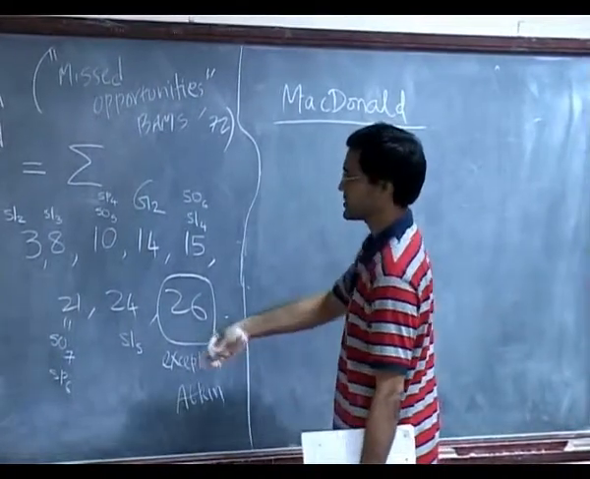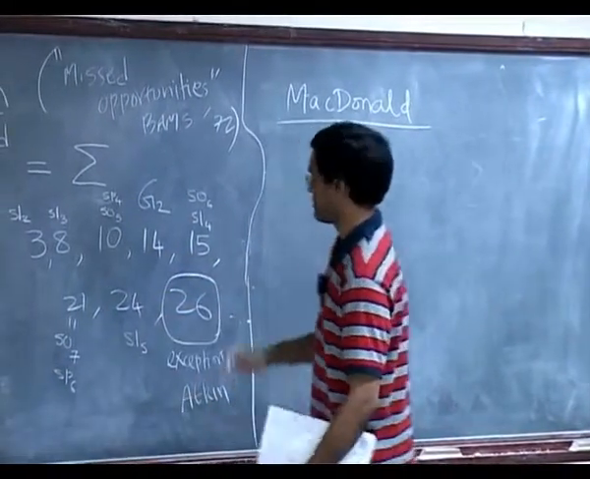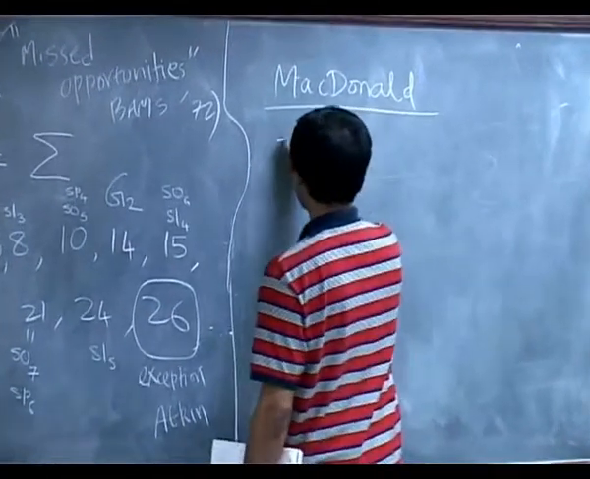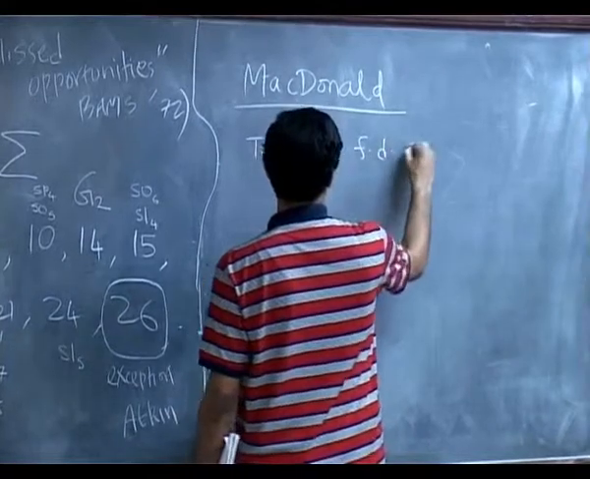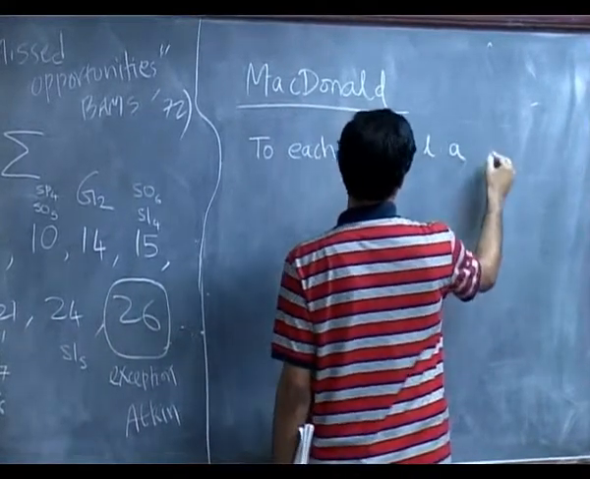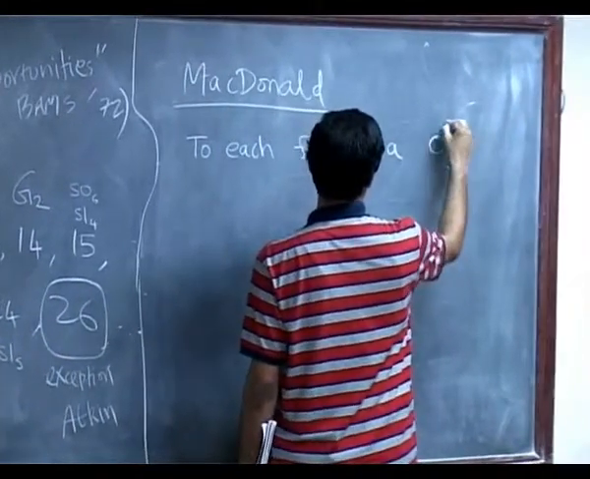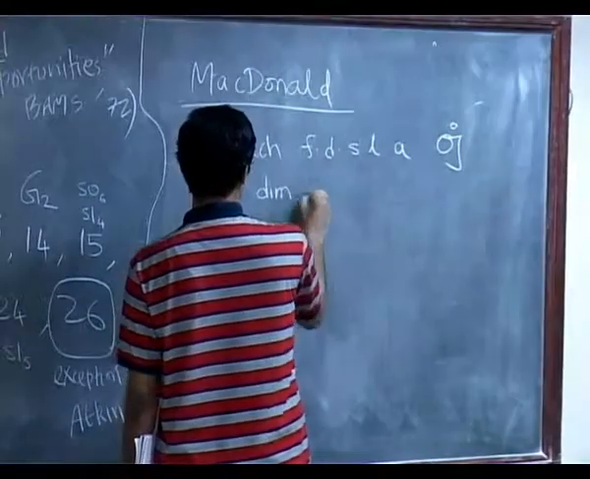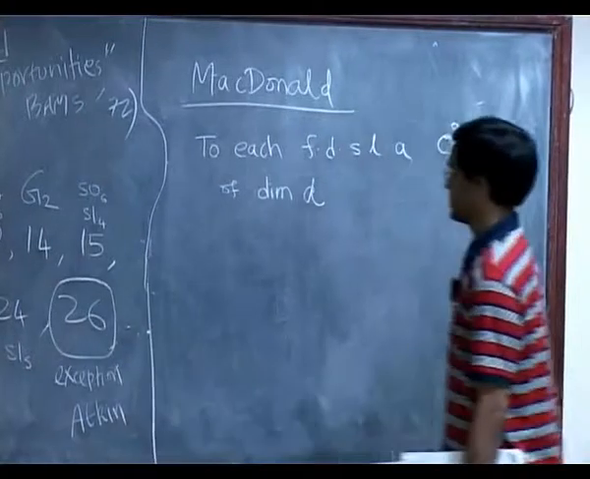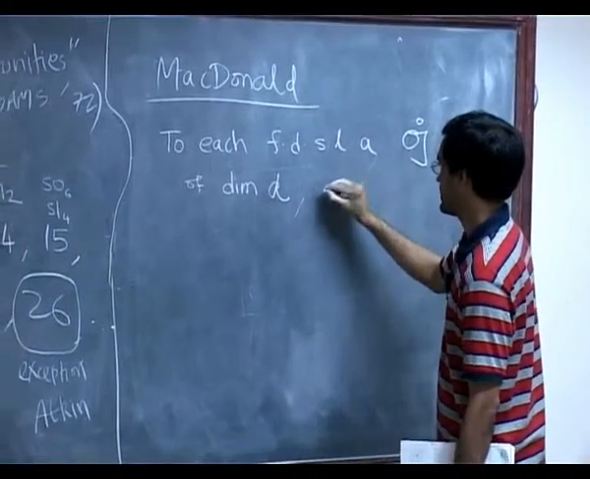Well, he sort of just used it for every Lie algebra. So to each finite dimensional simple Lie algebra, let's call it G naught, let's say of dimension D. Okay, so what did he do?